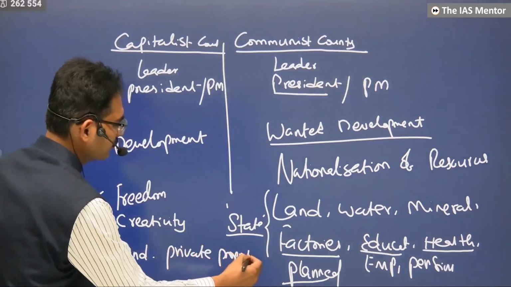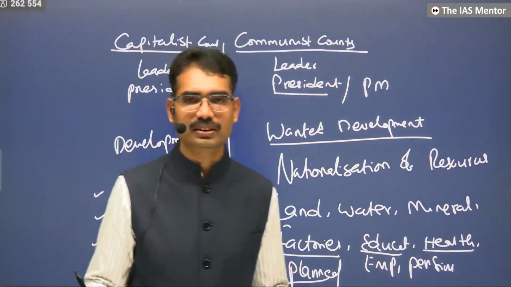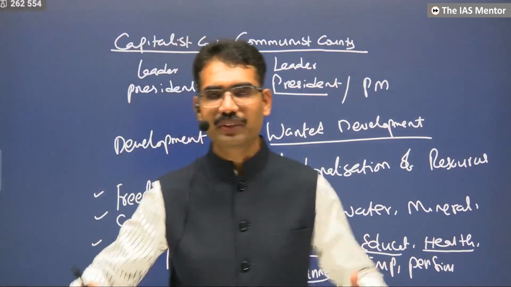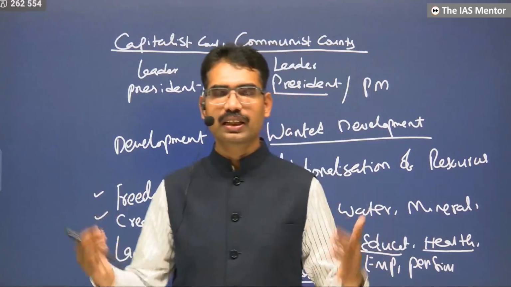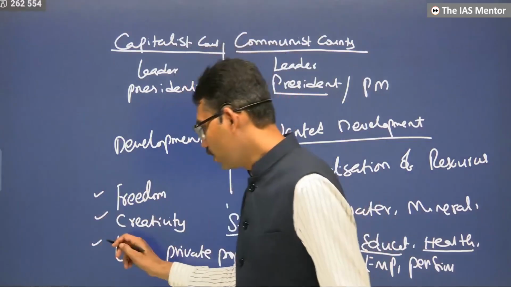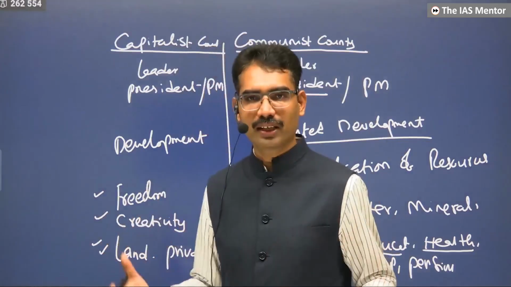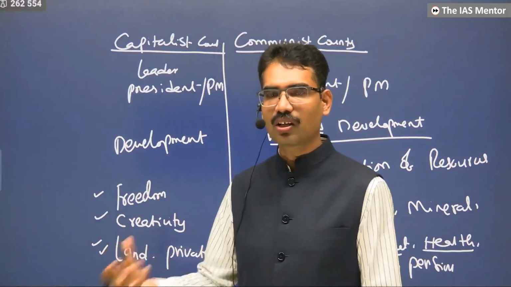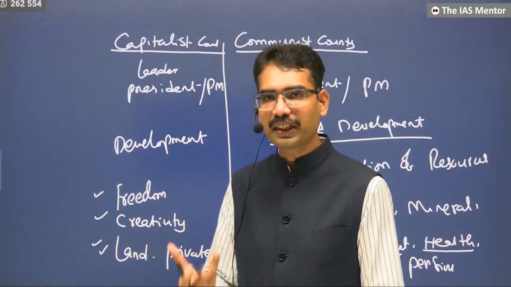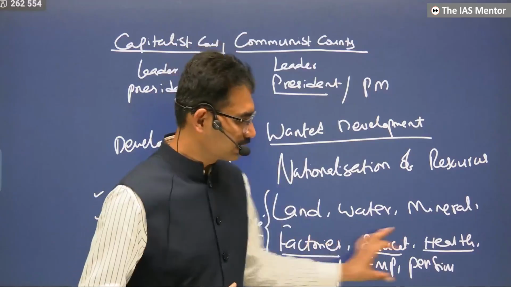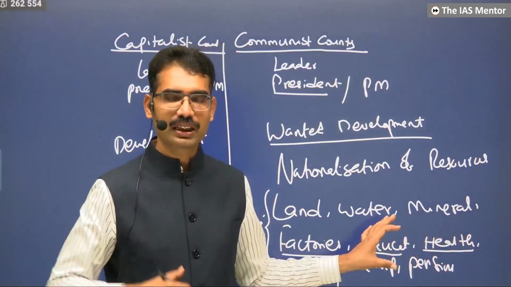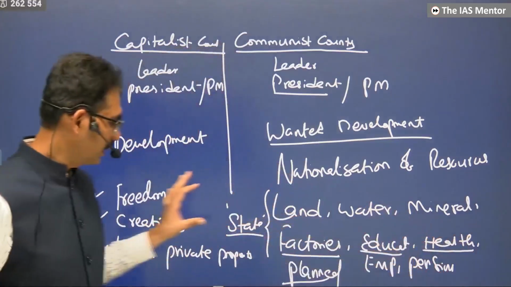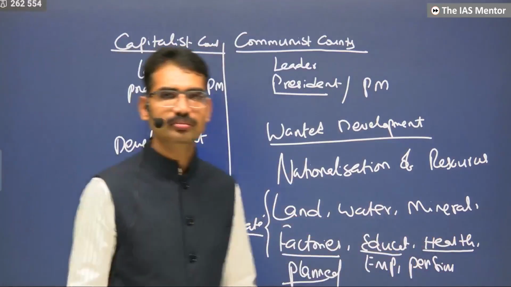Private property means if a person has 5 acres, let them earn. And if they earn more, 10 acres, 20 acres, 100 acres, the more hard work they do, the more money they will earn. That is the reward for the hard work. That is the reward for merit. When it comes to this, that system will not develop. Creativity will not be there. But here creativity will be there.